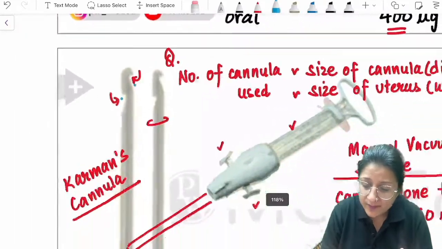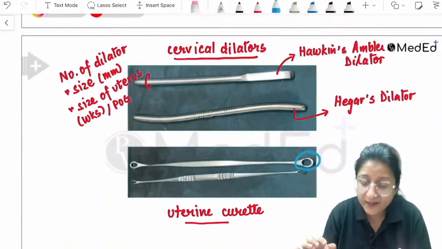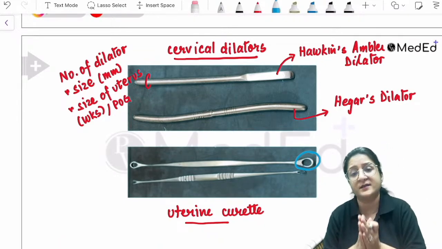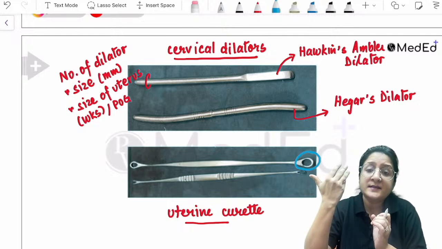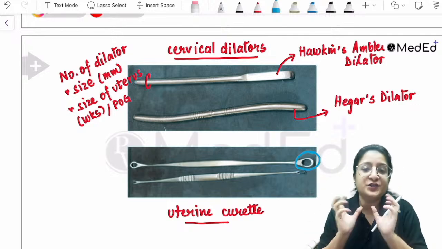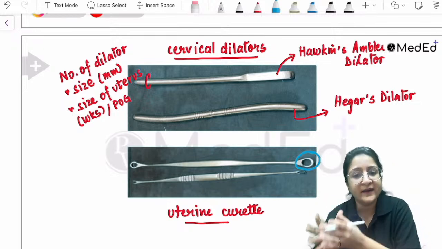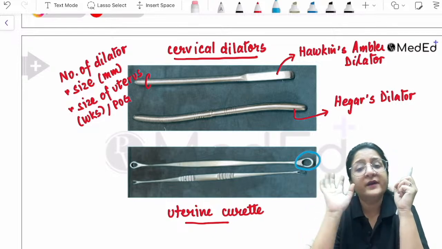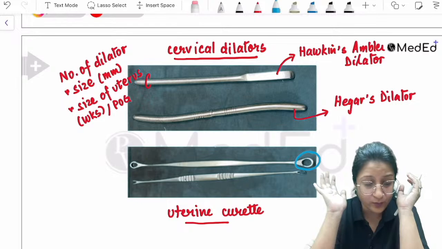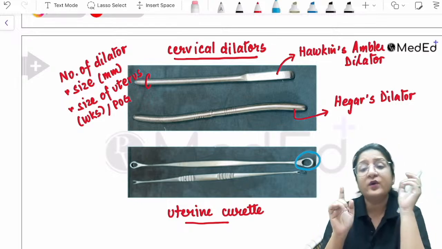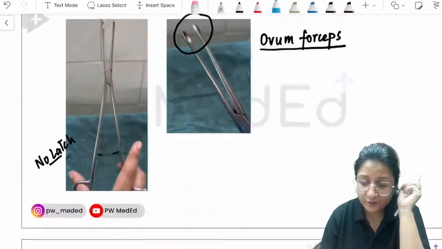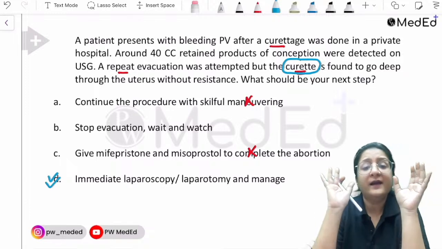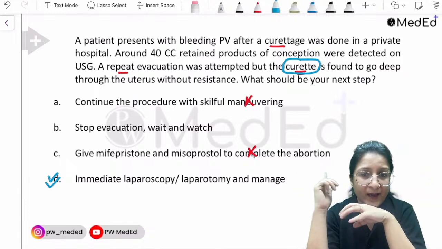So when we have perforated with a curette or with a suction cannula, there is always this chance that we may have caused some injury to the nearby tissues, like the gut is there, the omentum is there, so for that reason we have to go for an immediate laparotomy or a laparoscopy. Okay, so that's the important clue here, that we have perforated with a curette. That's why it will require an immediate laparotomy slash laparoscopy and management.